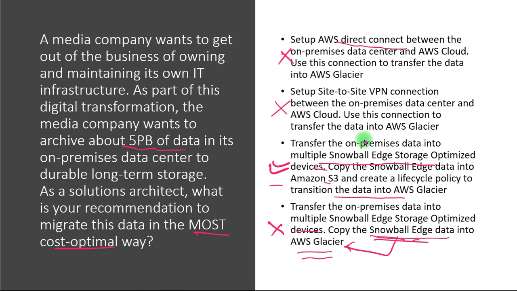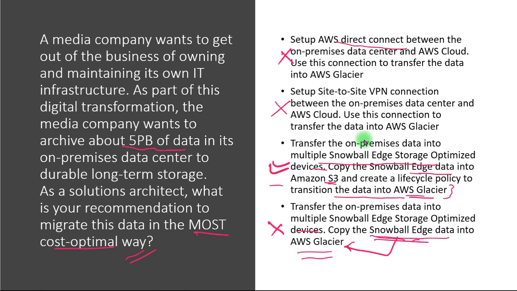First we will transfer the on-premises data into multiple Snowball Edge storage optimized devices, then copy this data to an S3 bucket, and at a later point of time we can create a lifecycle policy to transfer this data into AWS Glacier. As we know, Glacier is the most cost optimal way to store our data for a longer period of time. So this is the correct process. So we will go for option 3 for this question.